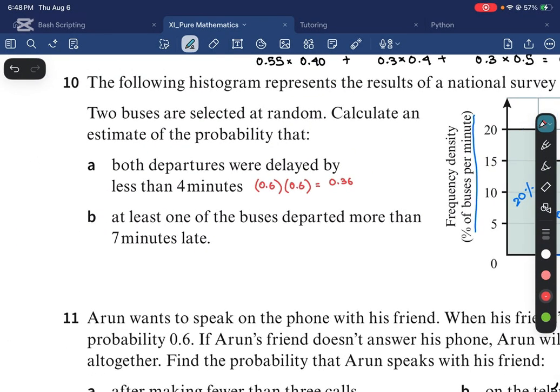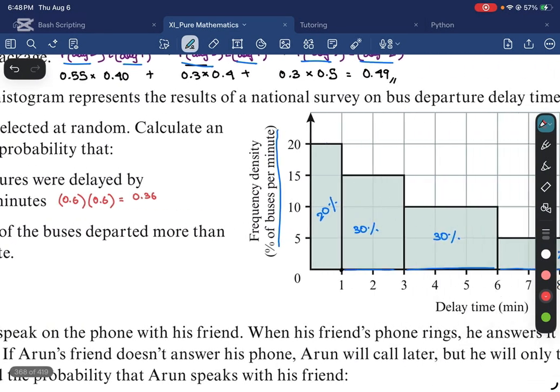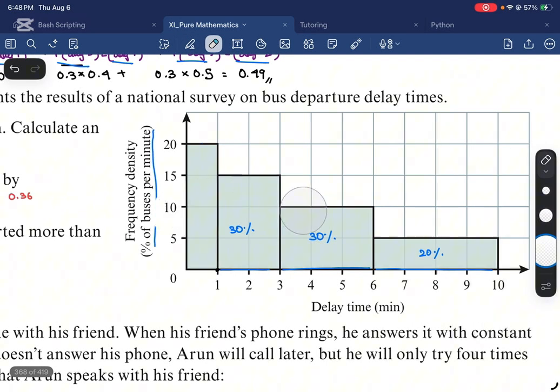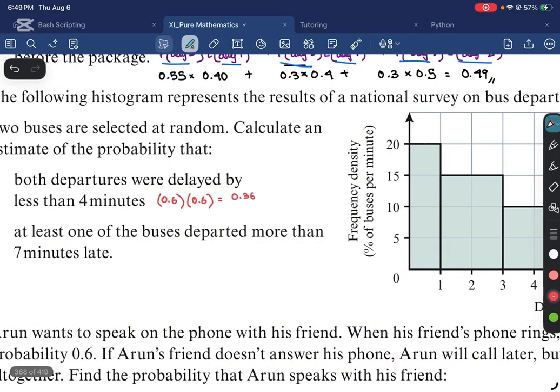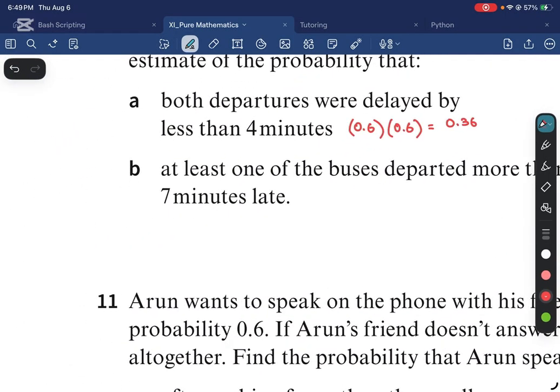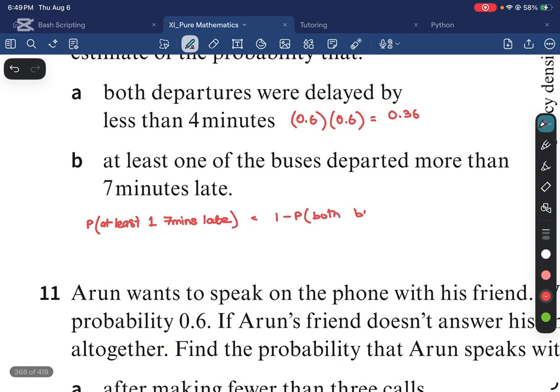All right. And part B says, at least one of the buses departed more than 7 minutes late. At least one of the buses. So what we could do is say, hey, the probability that at least one bus, so I'm going to say at least one bus that is 7 minutes late, this probability is going to be equal to 1 minus the probability that both buses, right? Because both buses being 7 minutes late is going to be the complement of this event. So 1 minus the probability that both buses are